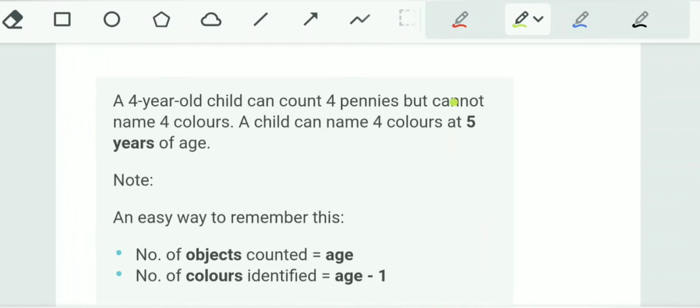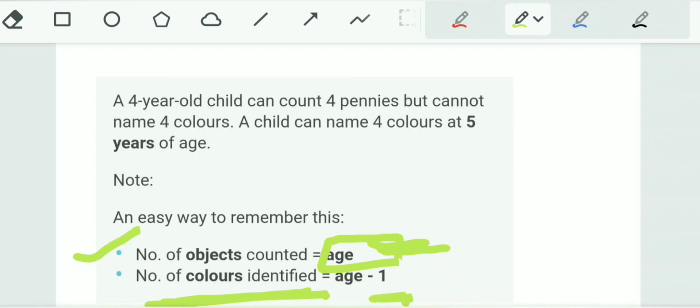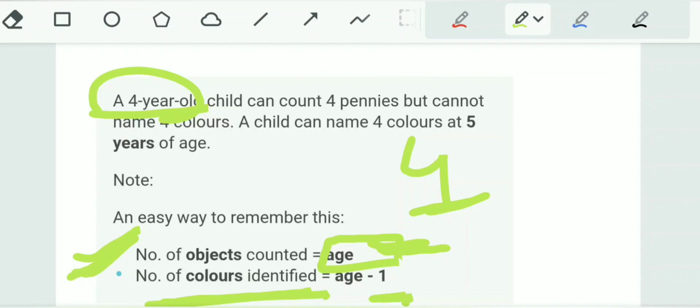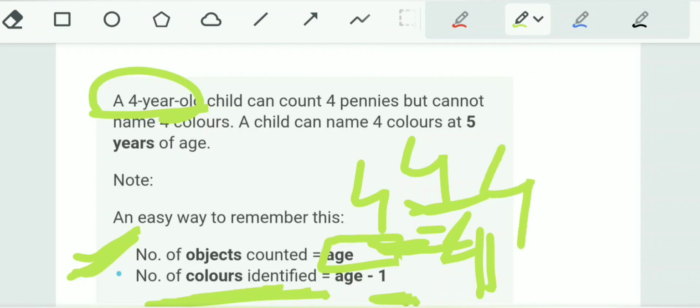Now counting penny and naming color. The number of objects counted is equal to the age, and the number of colors which the child can name is age minus 1. Suppose a child is 4 years old, he can count objects equal to 4. 4 years, therefore 4 objects, and colors identified will be 4 minus 1, that is 3. 3 colors the child can identify.